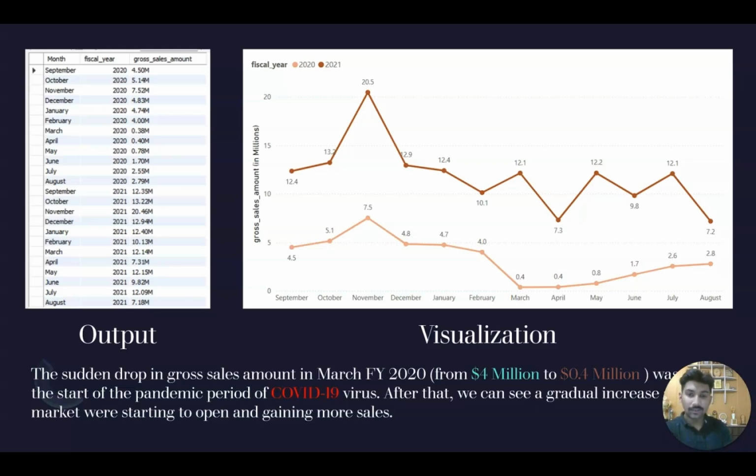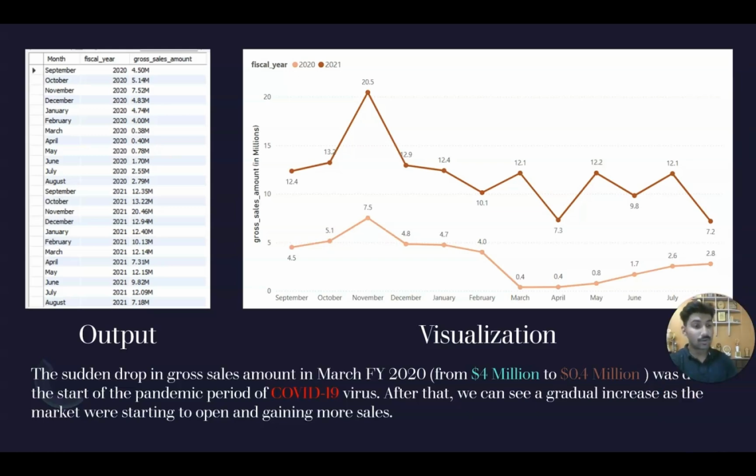In the fiscal year 2020, we can see that for the September month we had $4.5 million in gross sales amount. All these values are in millions. So $4.5 million in September, then 5.1, then 7.5, then 4.8, then 4.7, then 4, and then we see a sudden drop to 0.4 in March. So why did that sudden drop happen?